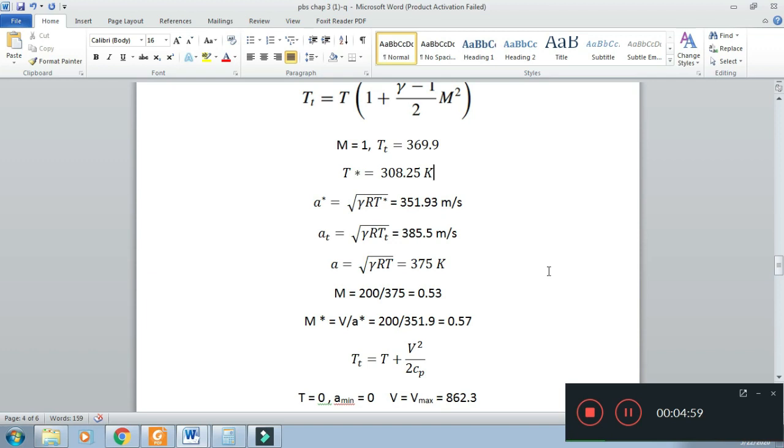Mach number is velocity over A. Velocity is 200 and A is 375. So the value of Mach number is 0.53.